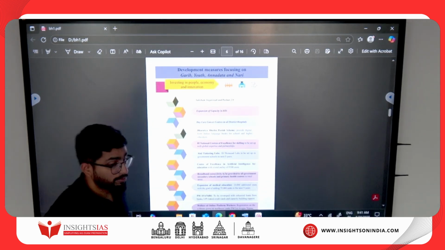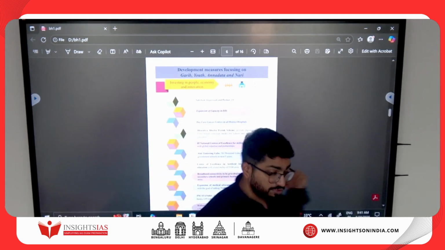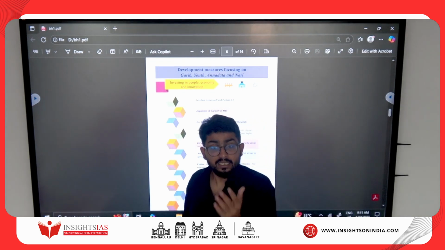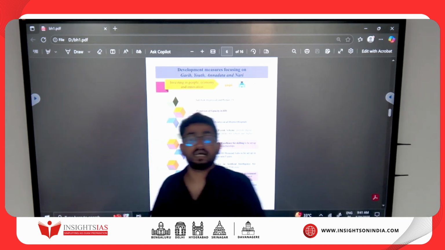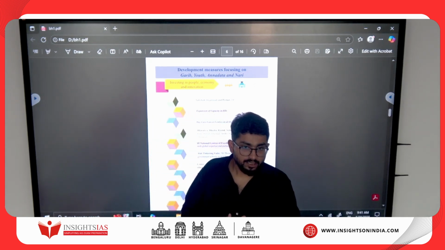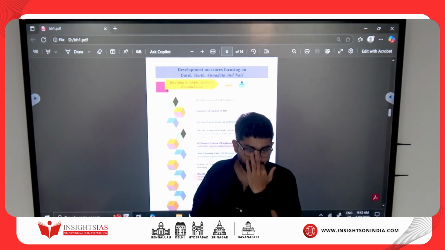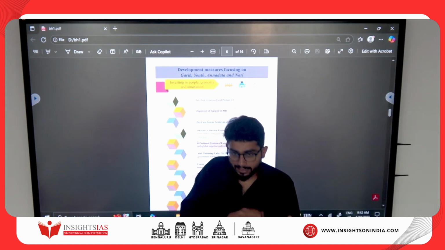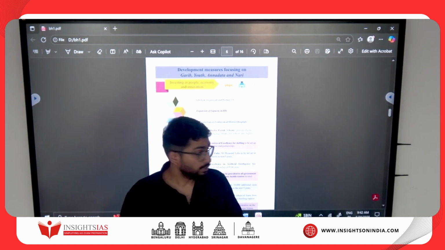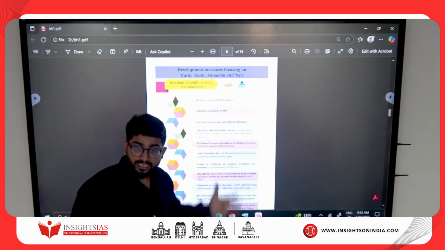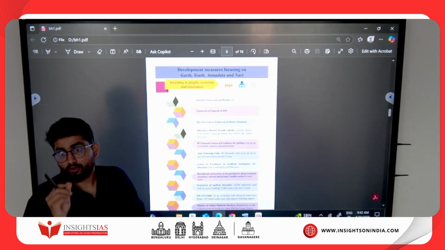Then, investing in people, economy, and innovation. See, innovation is very important because if you look at the figures of China, 6% of their GDP is invested in R&D. What about us? Technically we talk about 2%, isn't it? And 2% also, you know that it's government data. Are you getting it? The data could be less. But now the budget is very serious and they are explicitly talking about innovation.